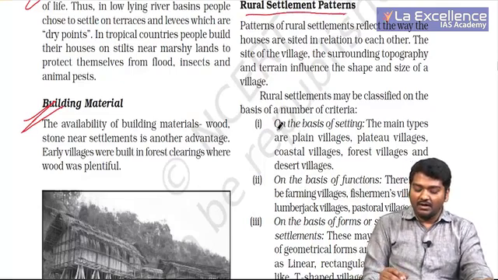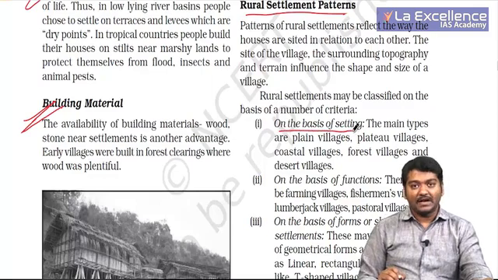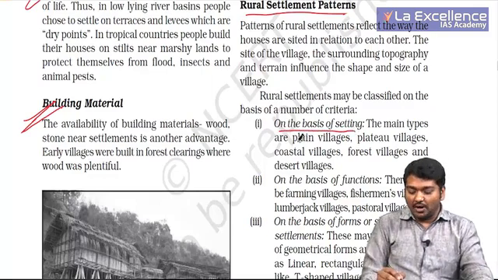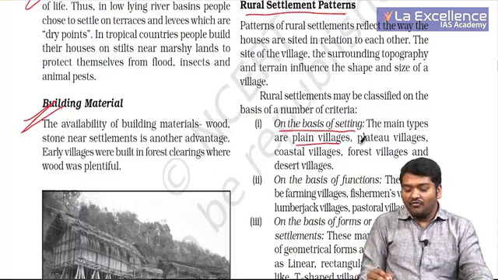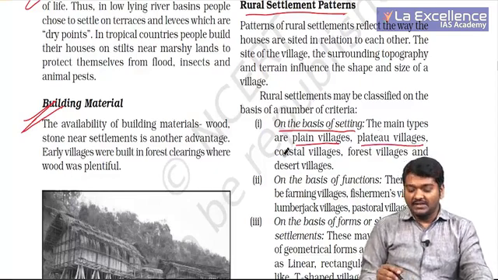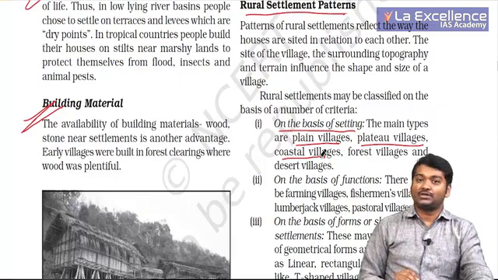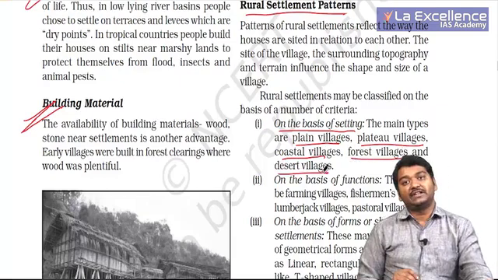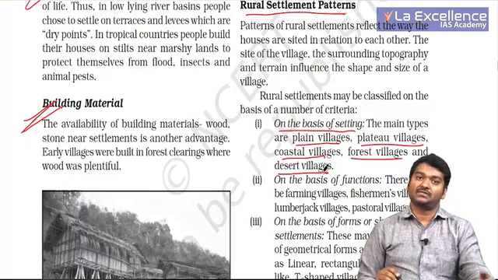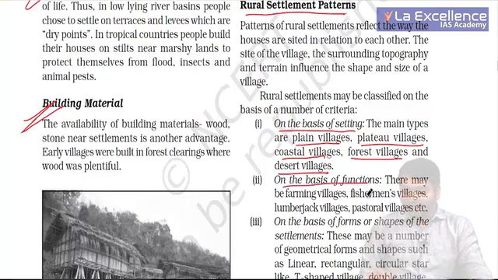First important thing is on the basis of setting. For example, if you have plains, you call it plain villages. If it is on a plateau, lava plateau, we call it plateau villages. If it is on the coastal side, we call it coastal villages. If it is in a forest, forest villages. If it is in deserts, desert villages. Very simple. Functions: fishermen villages, pastoral villages, farming villages, nothing much.